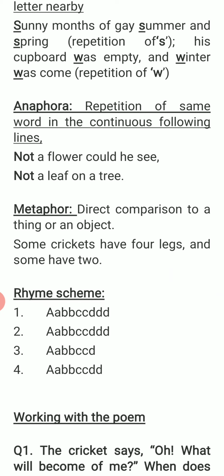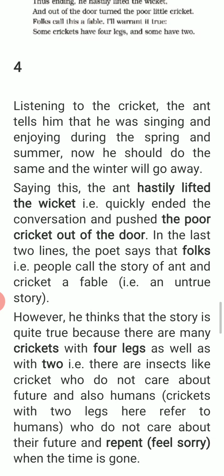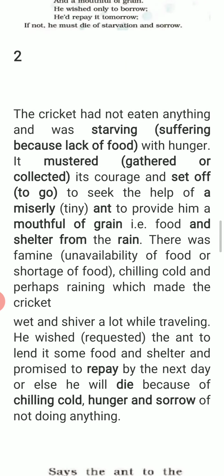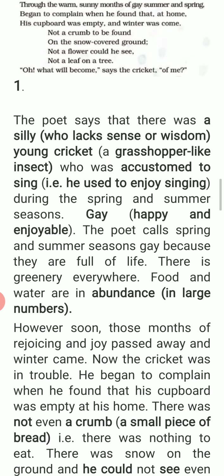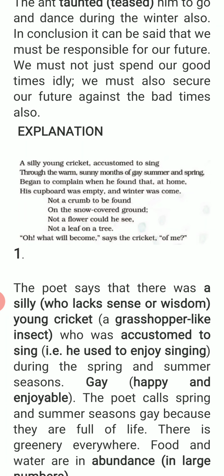Now the rhyming scheme, A, B, B, C, C, D, D, D. For the first stanza, I'll explain how it comes. For the rhyming scheme, we need to check the last word of each line of the poem. For example, a silly young cricket accustomed to sing. Last word sing, ing sound is there, put it as A. Spring, again the same sound is coming, so we have marked it as A. The last word we need to check for every line for the rhyme scheme. So sing, spring, same sound is coming, so we mark it as A.